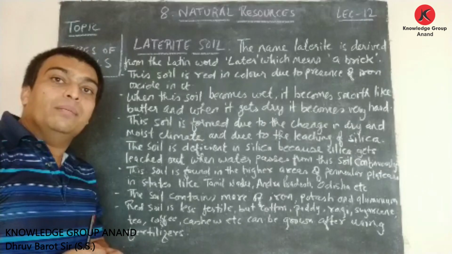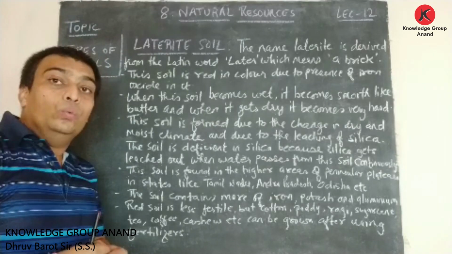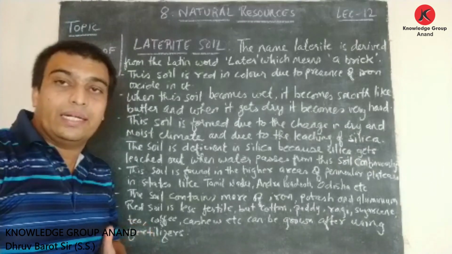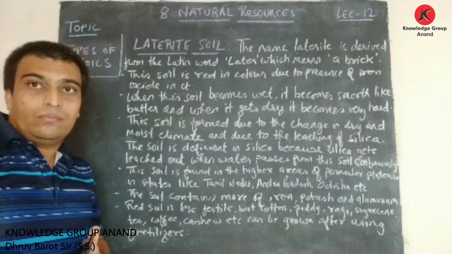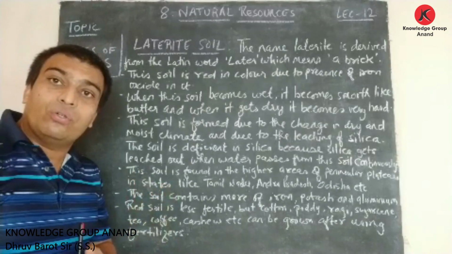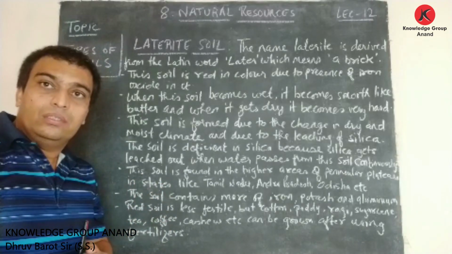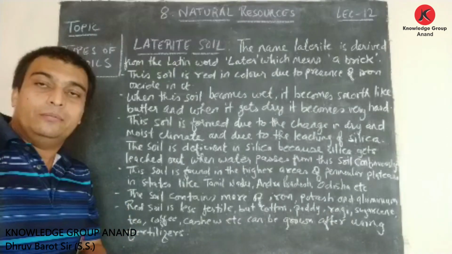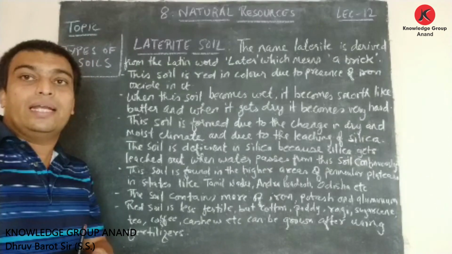Friends, in the previous lecture, we discussed that each and every soil has its own characteristics. When we were learning about soil and its formation, we had already discussed that different soils have their own characteristics.